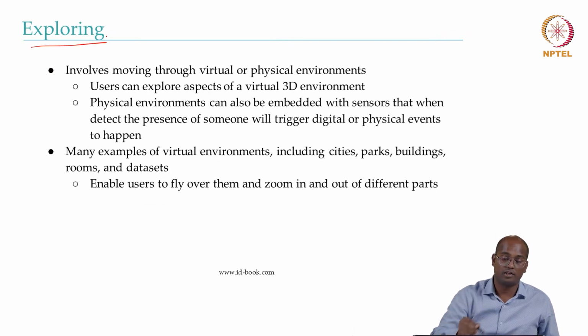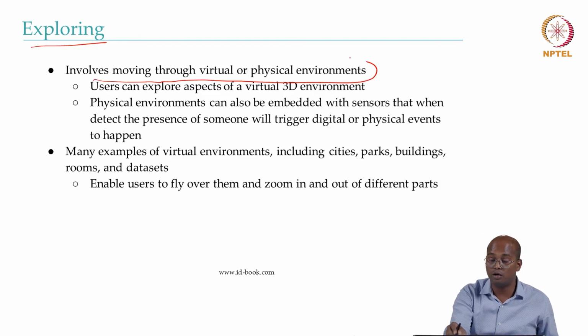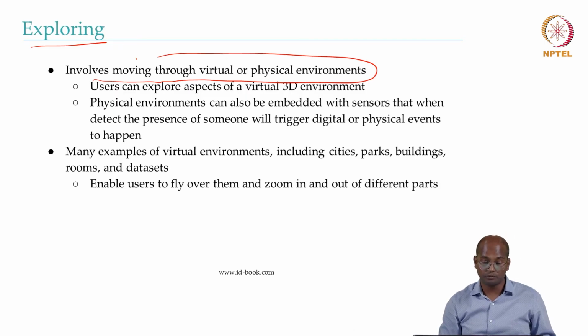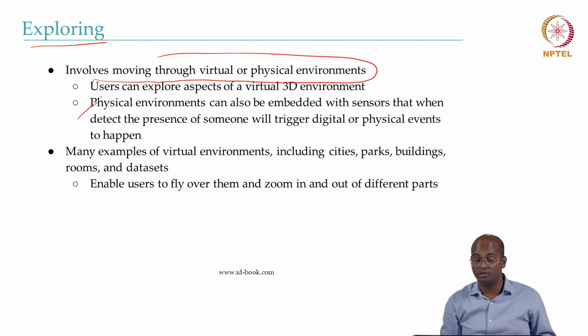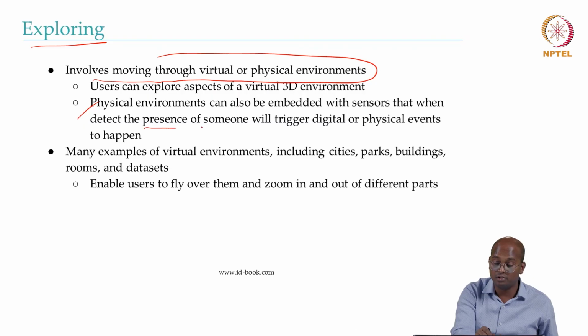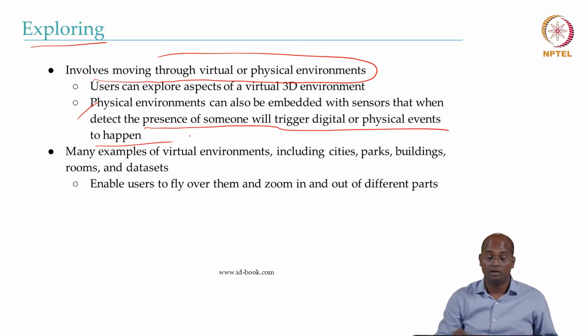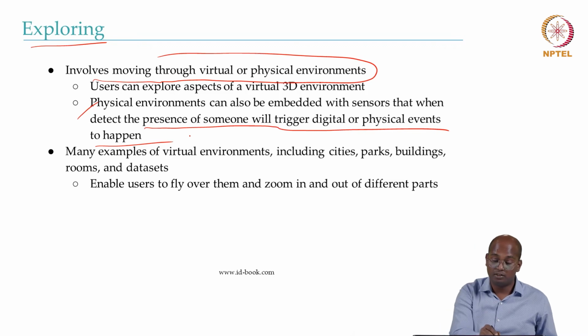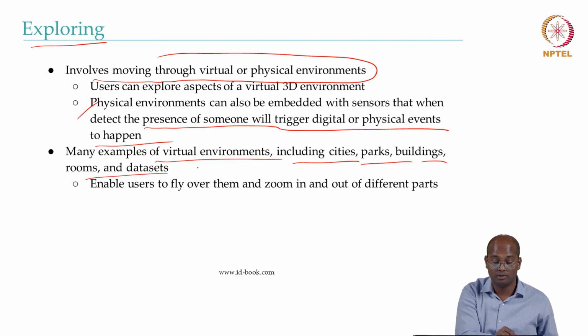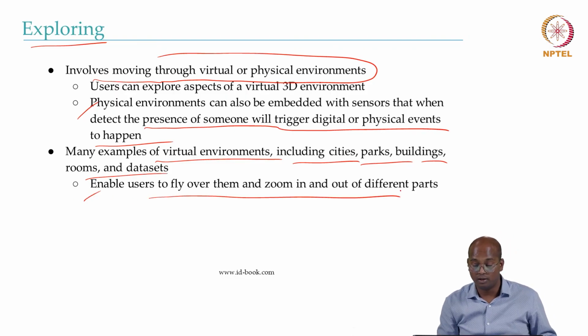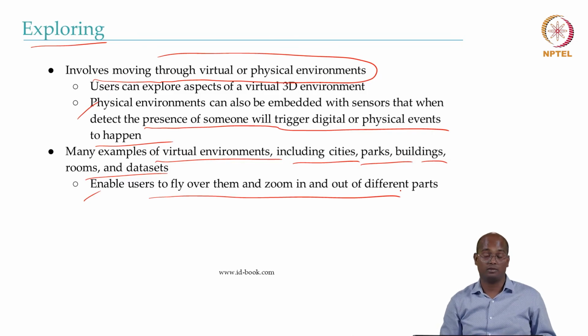So the next way of interaction is exploring, where it involves moving through a virtual or physical environment. So in that case, the user can explore aspects of a virtual 3D environment. It is more immersive in nature. A physical environment can also be embedded with sensors that, when they detect the presence of someone, will trigger a digital or physical event to happen. There are many examples of virtual environments including cities, parks, buildings, rooms, and datasets that enable users to fly over them and zoom in and zoom out in different parts.